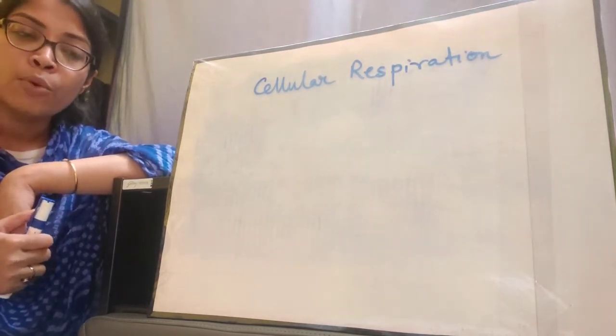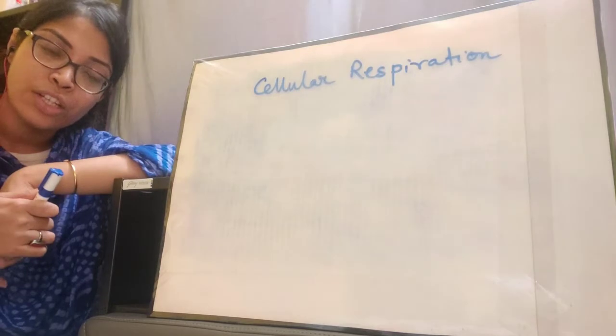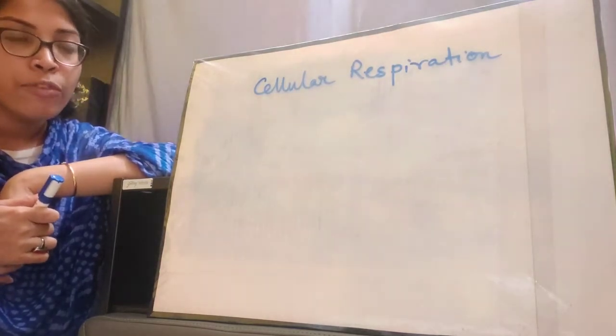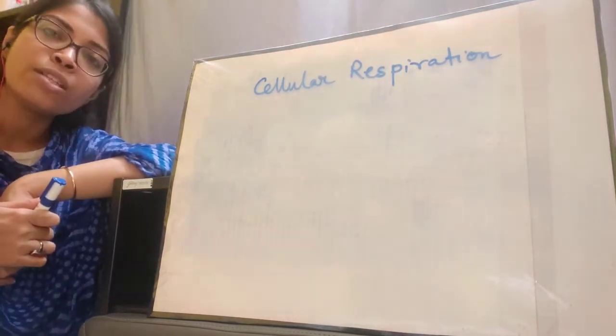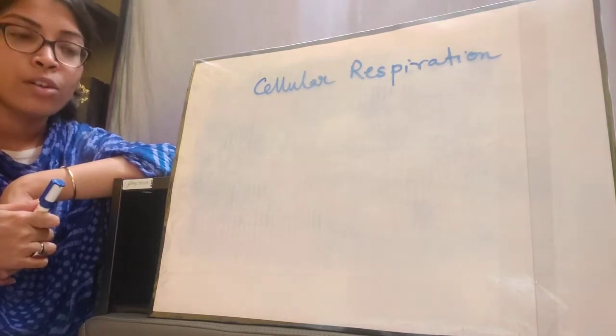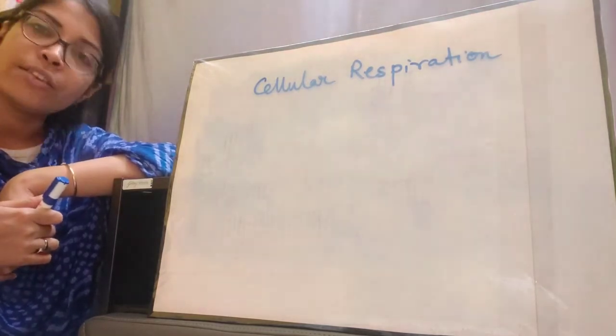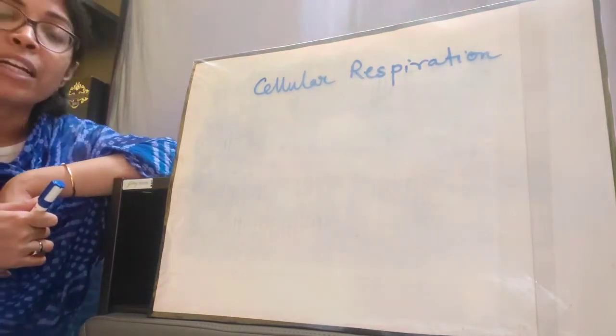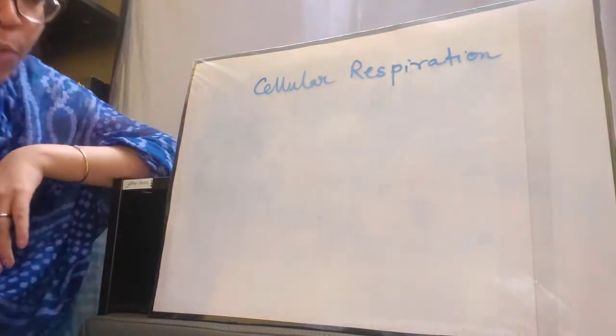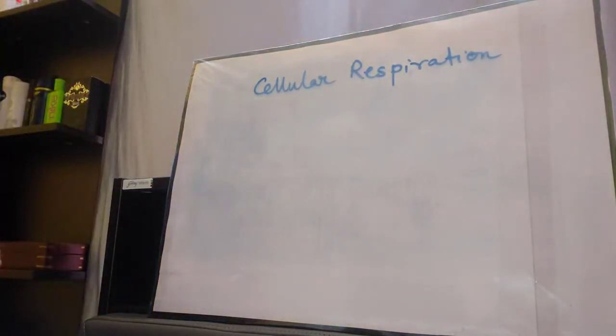The food is then broken down via the process of digestion, and the cells of our body absorb the glucose, and then they also take in oxygen and perform cellular respiration. Okay, so this is the brief idea about cellular respiration. Let's move on to the topic of respiration and combustion.